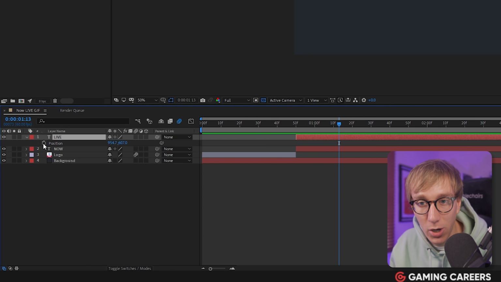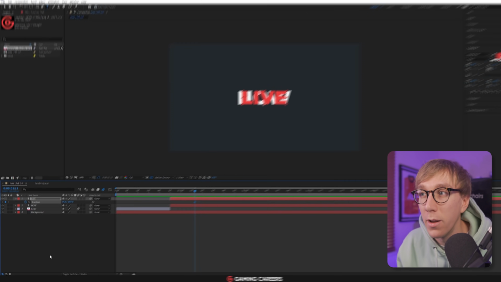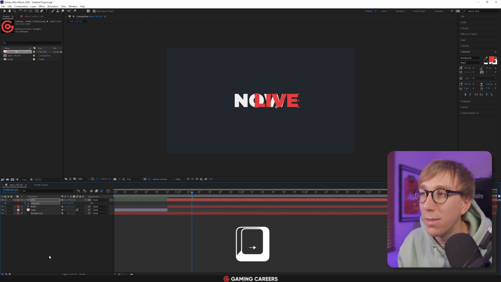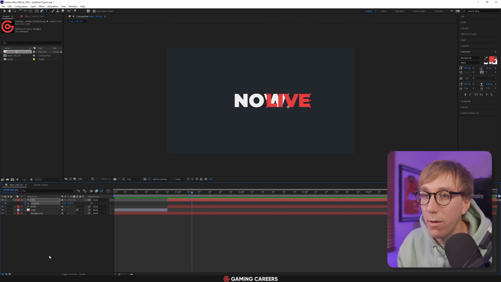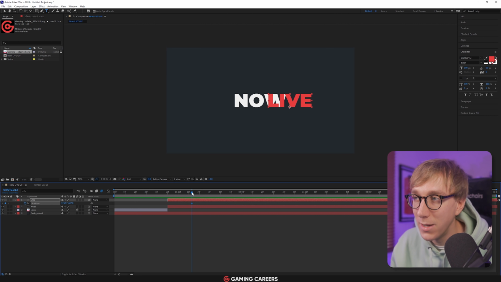So let's add a position keyframe by clicking the stopwatch, and then you can just use the right and left arrows on your keyboard to position these properly. So I'm going to hold down the right arrow until roughly we think it's in the final position that it's going to be in for it to read. So I know that now is going to move to the left, so somewhere around about there is the final position that I'm going to keep, and that keyframe has now been added.